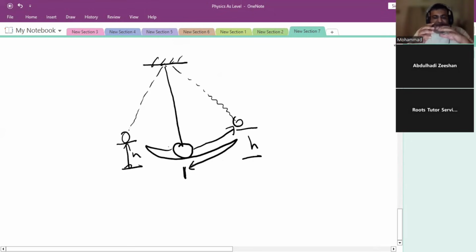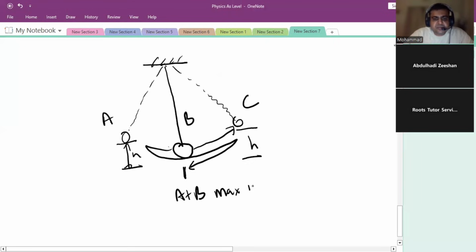If you can see the diagram, Zishan, can you tell me where the kinetic energy of the pendulum would be maximum? Let me label the points. This is A, this is B, this is C. At B, and why?